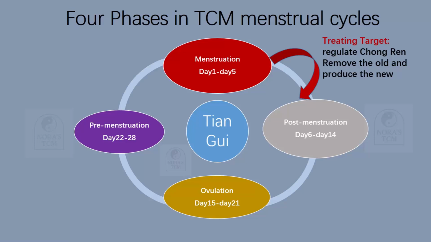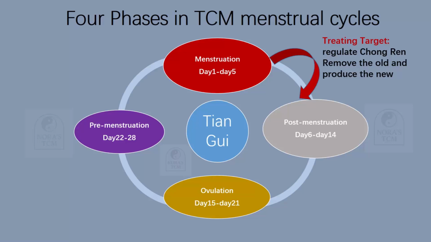We know 冲任 is the passage that helps qi and blood transport and move smoothly to the uterus. So menstruation coming and going is closely related to the channels of the 冲 and 任. We remove the old to produce the new, to prepare for the next cycle. So this is the treating target in this phase.